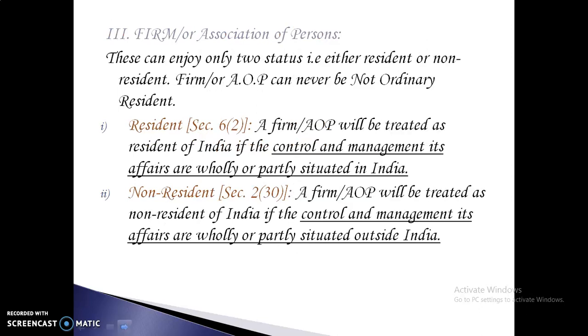Now we will discuss the residential status of firm or association of persons. These can enjoy only two statuses, either resident or non-resident. A firm or AOP can never be not ordinarily resident.